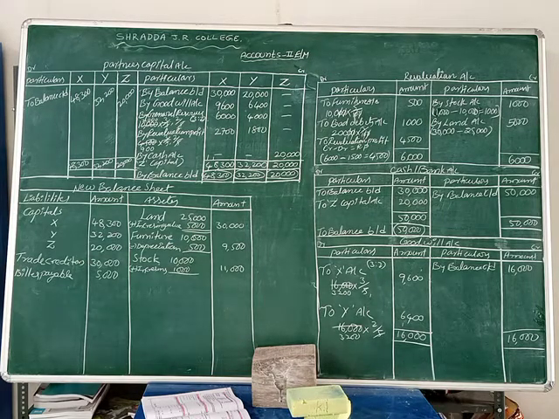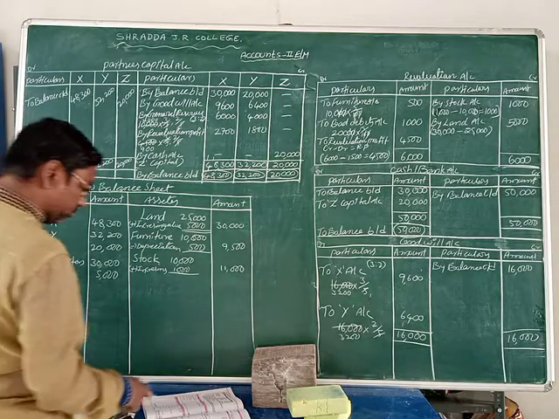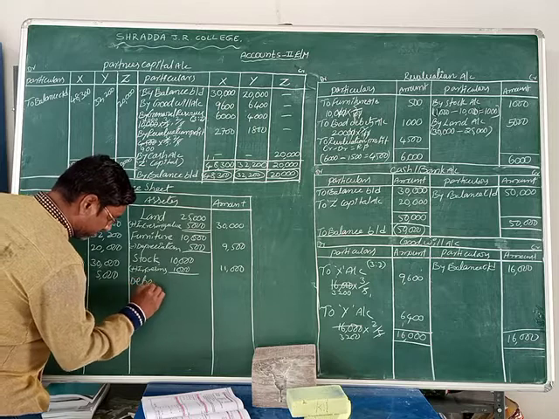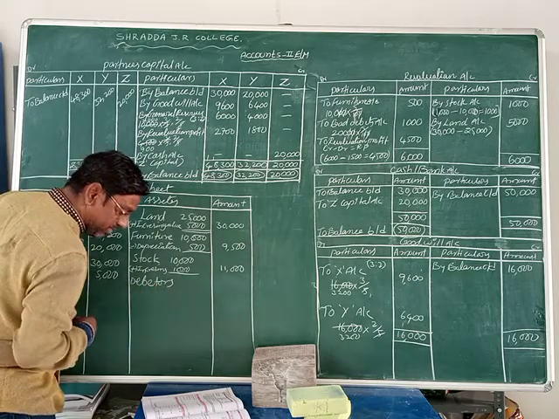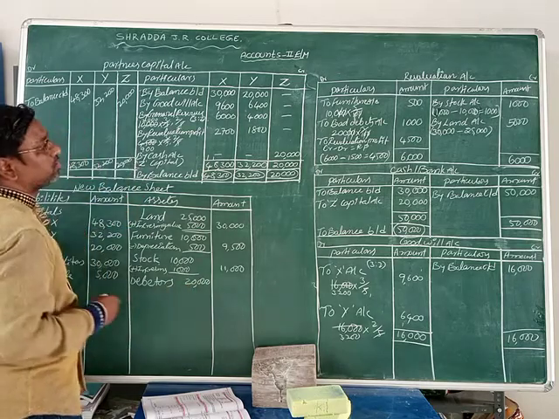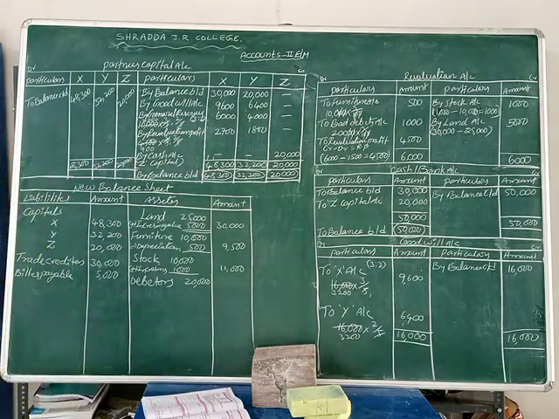Okay, now next one is what is given here? Debtors. What is the value of debtors? 20,000 rupees is given. We also calculate bad debts on debtors, 1,000 rupees. Bad debts is 1,000 rupees, and we deduct it from the debtors value.